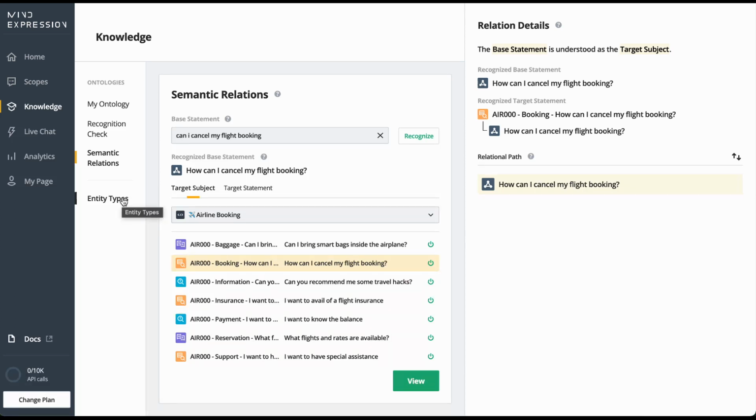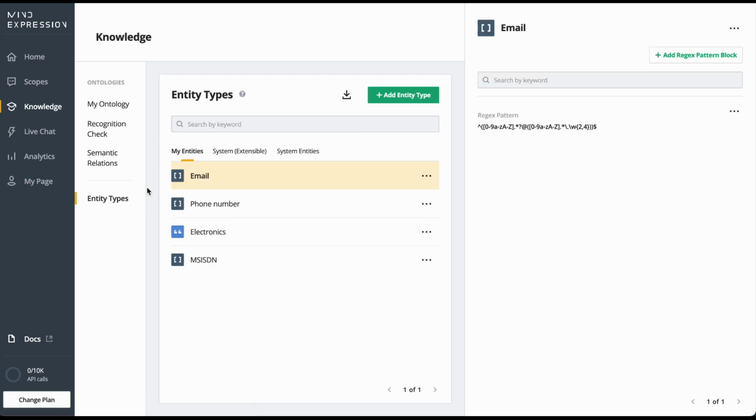The last feature for the knowledge page is the entity types page. This page allows the users to create, edit, and view their entities. This page also contains the pre-built entities within Mind Expression. Let's go through the three tabs in My Entities page.